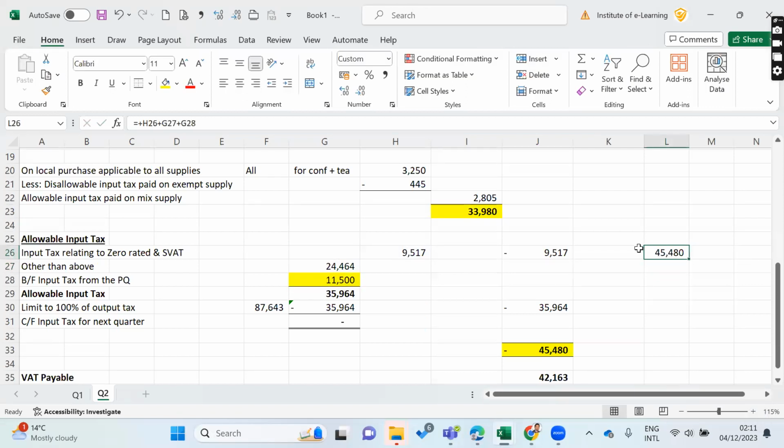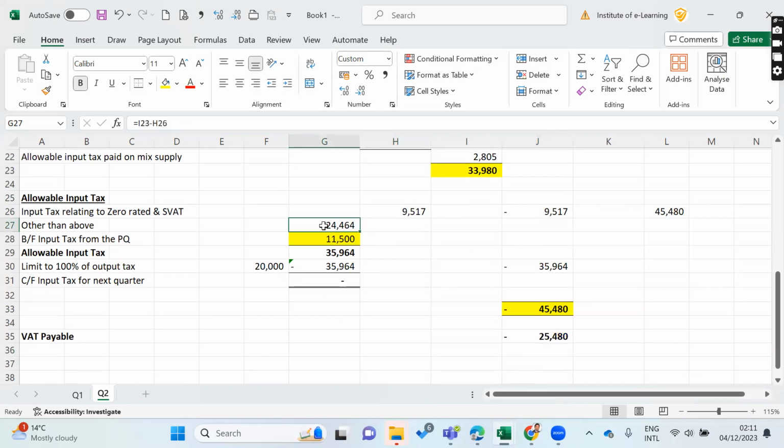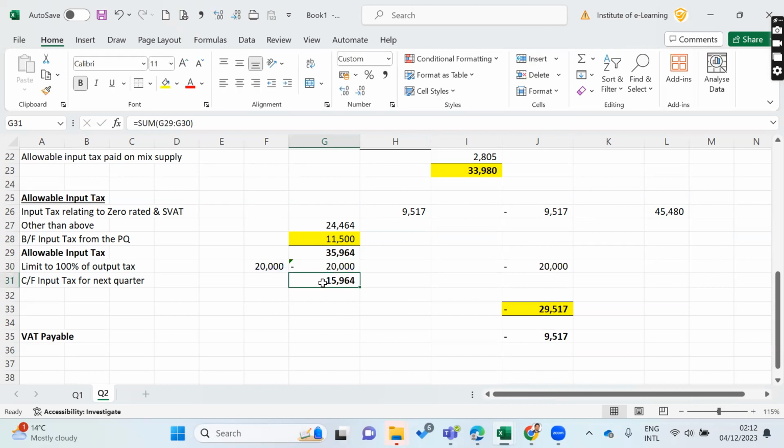Making a split is the requirement, because the restriction applies here. You can claim, but the 100% restriction does not apply. The 100% restriction is applicable if you are at 20 million. Here you can claim only for this, out of this and the brought forward. You can claim only 100% of the output. So here you can claim only 20, and the balance you have carried forward.